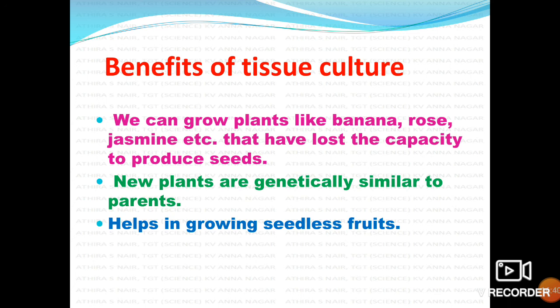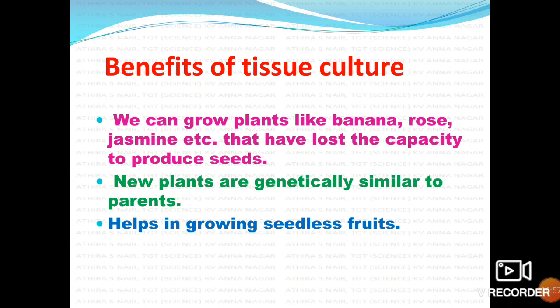To avoid such variations during sexual reproduction, we can use this method. Which method? Tissue culture. If we want to produce genetically similar plants or exact copies of their parent, we can adopt which method?